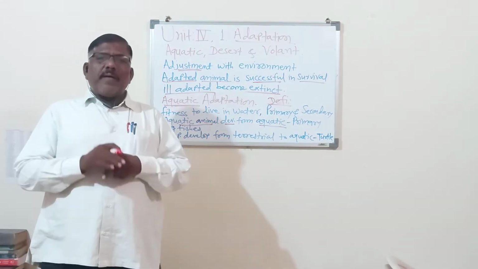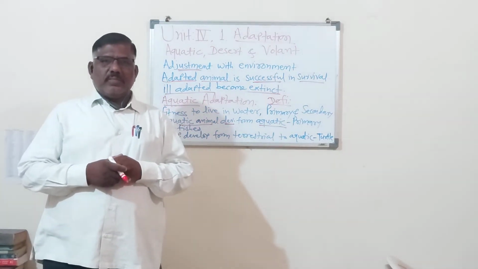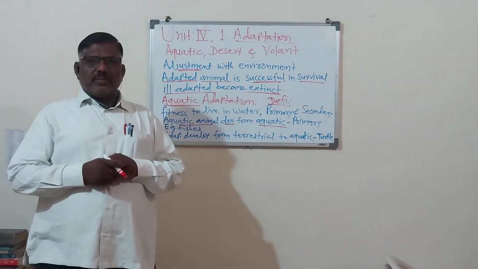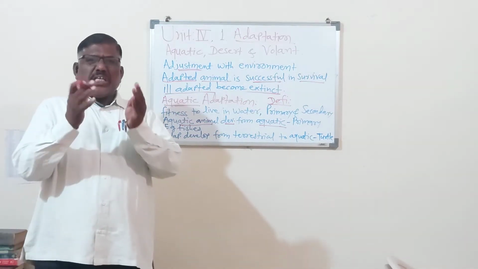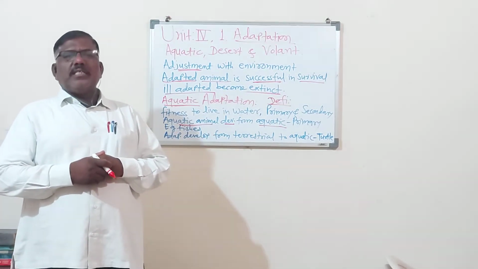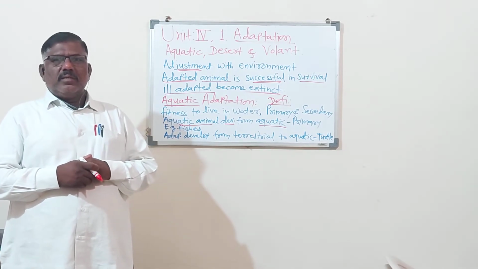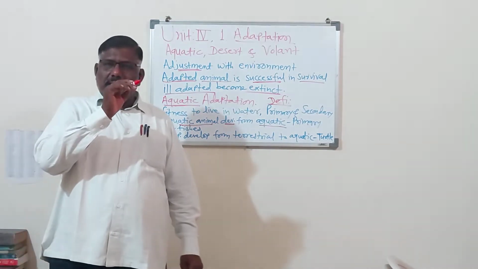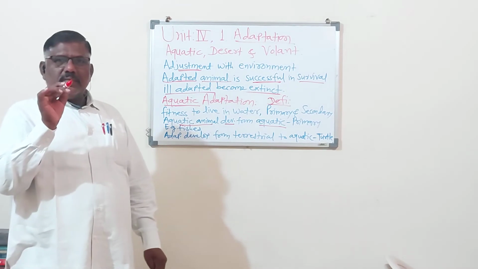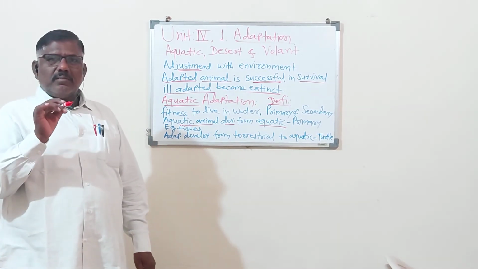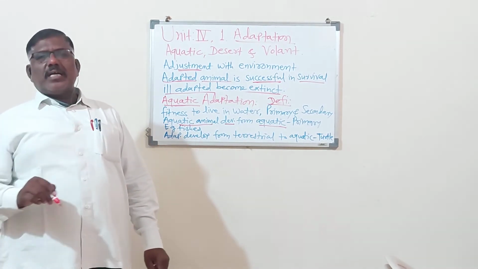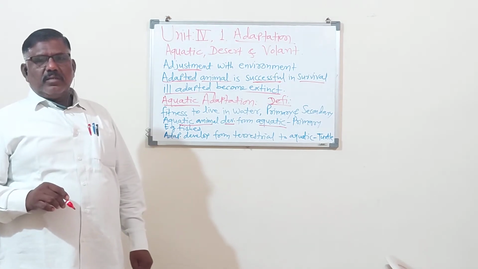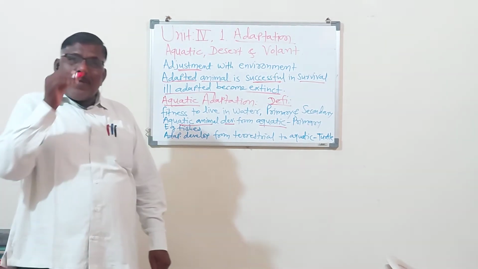Body is covered by scales. The viscous liquid is present on the body. Then lateral line sense organs are developed on the body. Then air bladder is present in the body.